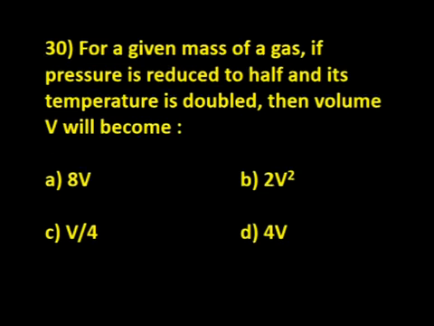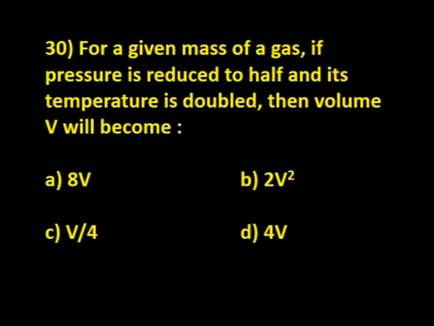Okay, next. See question number 30. For a given mass of a gas, if pressure is reduced to half and its temperature is doubled, then the volume V becomes what?